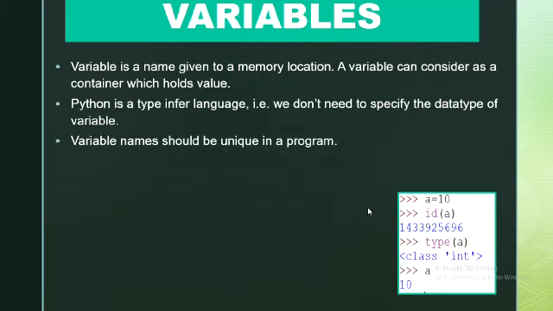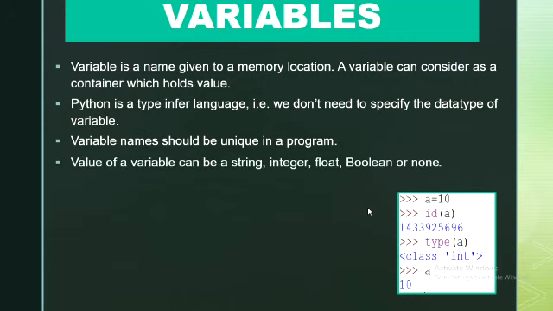Now variable names should be unique in any program. That is, if we have taken a variable for storing one value, we cannot take the same variable name to store some other value in that same program. The value of a variable can be of string type, integer type, float type, boolean type, or the fifth type, a special literal known as None, which indicates the absence of value.